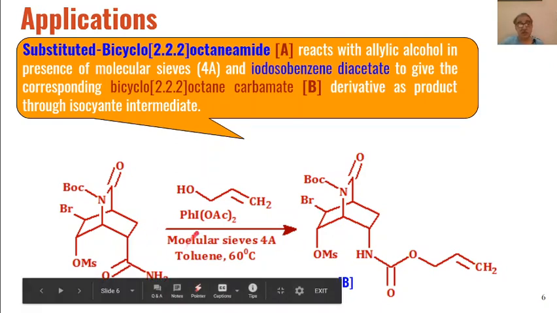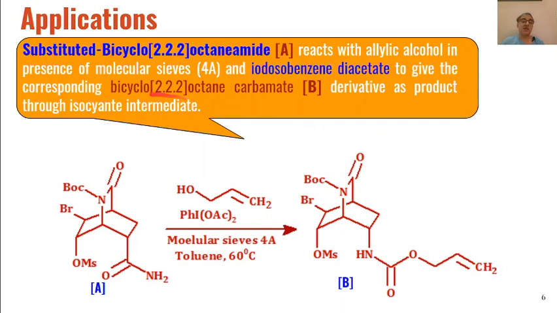So again, in the first instance, this NH2 group will react with iodosobenzene diacetate, one acetate ion from here and H+ from here will be removed in the form of acetic acid, and an intermediate will be formed where nitrogen is bonded to iodine, and then rearrangement will take place to form an isocyanate as the intermediate, and then that isocyanate will react with this allylic alcohol, because we are not using water.